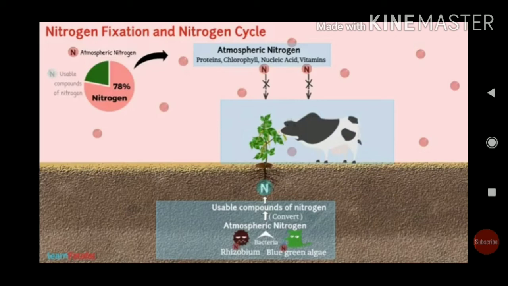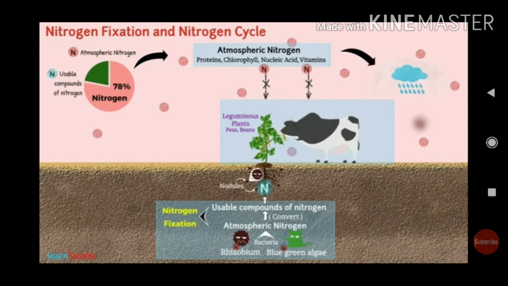The role of microorganisms in nitrogen fixation is a very important thing for the plants, because for their growth plants need proteins. To make up the proteins, plants require nitrogenous substances. These nitrogenous substances are present in the soil as the plants are continuously grown.